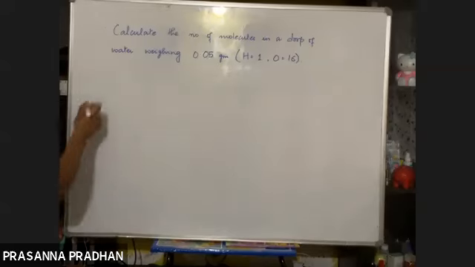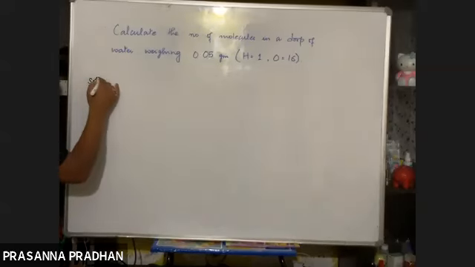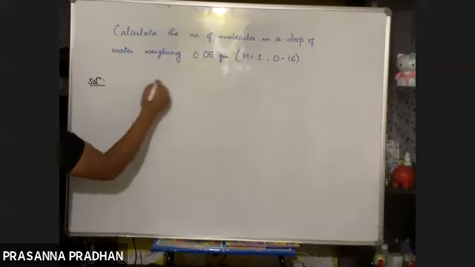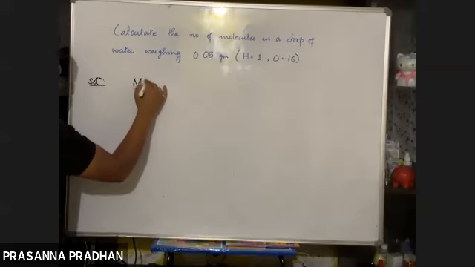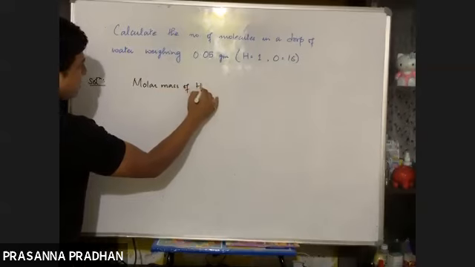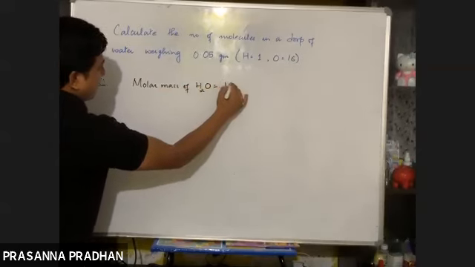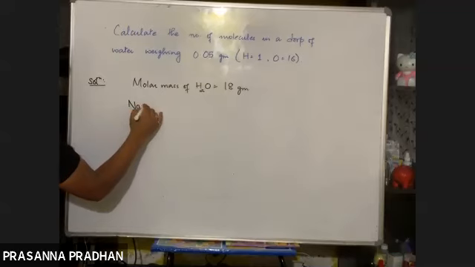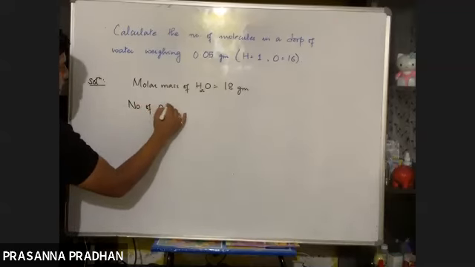Let us see. We know the fact that 1 mole contains Avogadro number of molecules. First of all, what is the molar mass of water? What is the molecular mass of water? I think it is equal to 18 gram. Given mass is 0.05, so let us see how many moles are present in 0.05 gram of water.